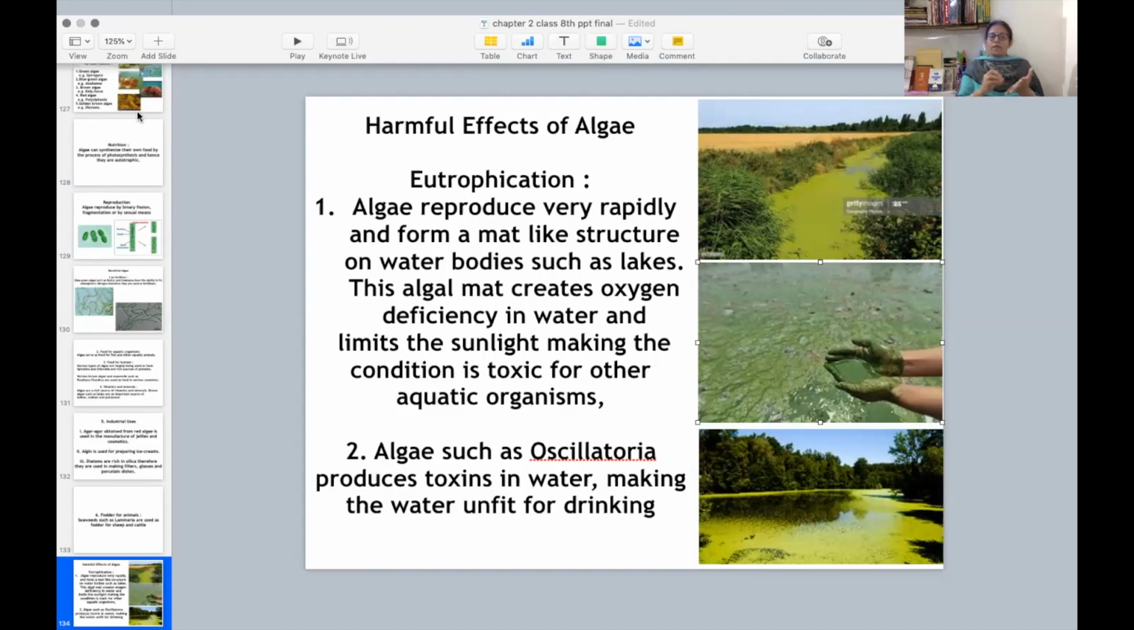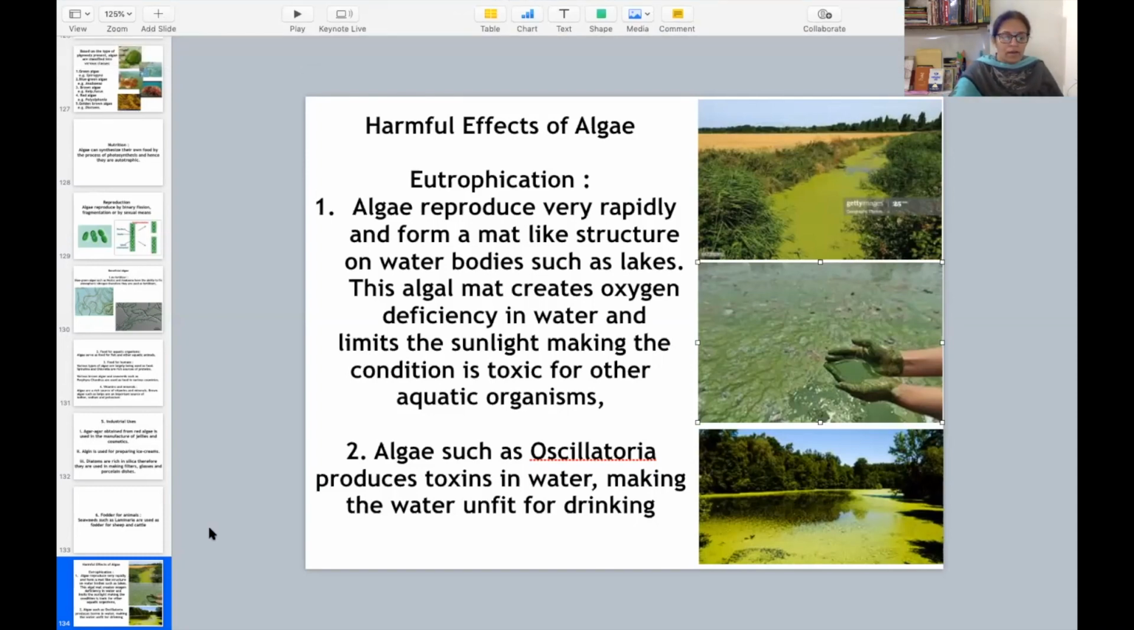And what happens? This algal mat creates oxygen deficiency in water and it limits the sunlight also. And when the oxygen is limited, the sunlight is limited, what will happen? That condition will be toxic for the aquatic organisms. Aquatic organisms को ना तो धूप मिलेगी ना oxygen मिलेगी, तो क्या होगा? वो मर जाएंगे. Then second harmful effect is algae such as Oscillatoria. It produces toxins in water, making the water unfit for drinking purpose.